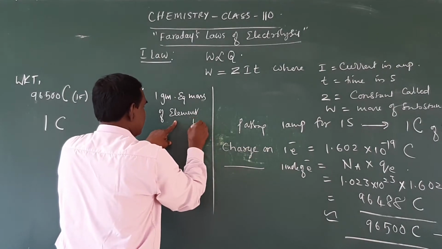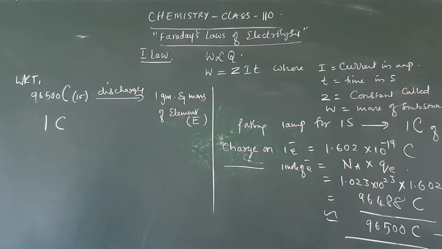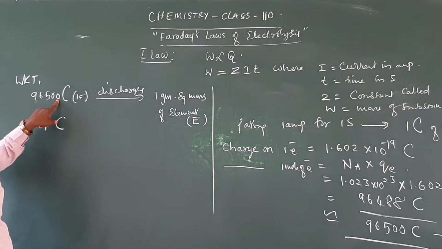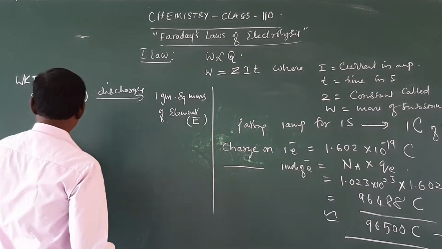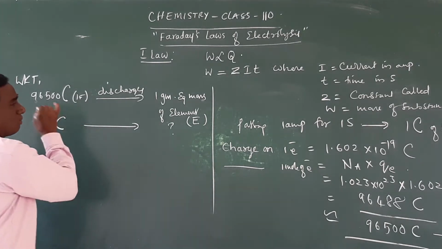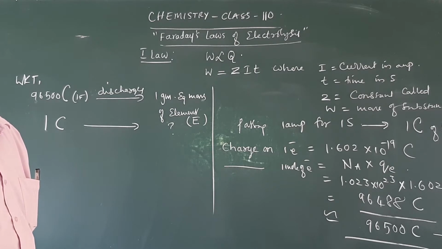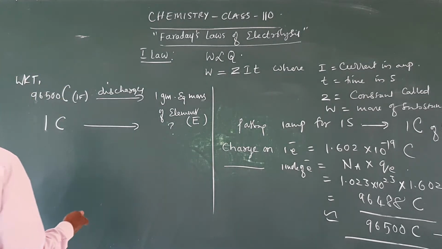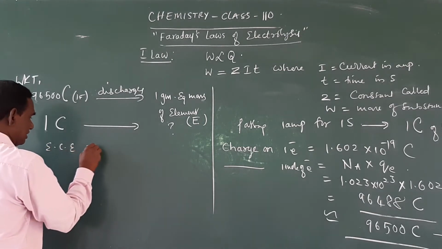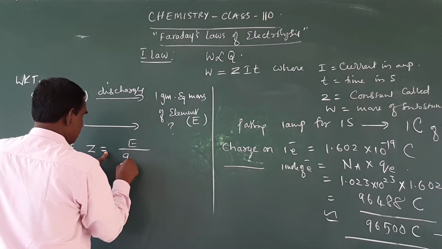It can be written as E, equivalent mass of element E. What is the mass of the substance produced by 1 coulomb? 96,500 coulombs produces E, so 1 coulomb produces that is nothing but the electrochemical equivalent. Therefore, the electrochemical equivalent Z is equal to E divided by 96,500.